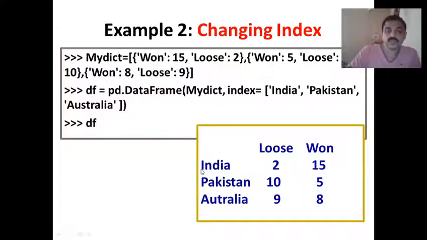So the index will be assigned like this: India, Pakistan and Australia, and the same values that we had taken earlier. The column headings will be the keys of the dictionary and the corresponding values. In this we have specified the index, so it is displaying the specified index. In the earlier example we had not specified anything, so the default index, that is 0 1 2 3, was taken.